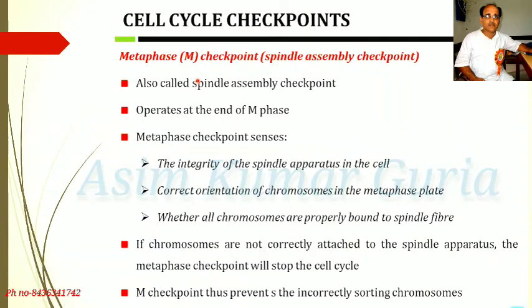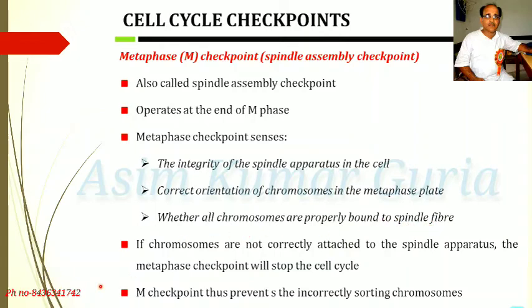Metaphase checkpoint, that is spindle assembly checkpoint, operates at the end of M phase. It checks the integrity of the spindle apparatus in the cell, correct orientation of chromosomes in the metaphase plate, and whether all chromosomes are properly bound to spindle fibers.